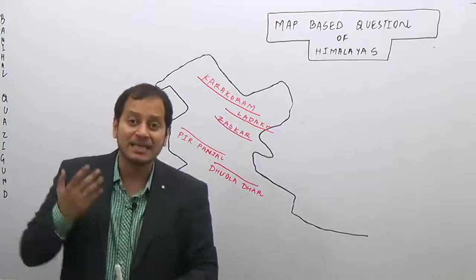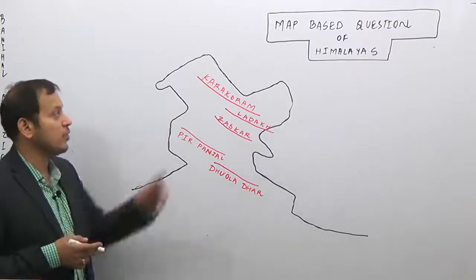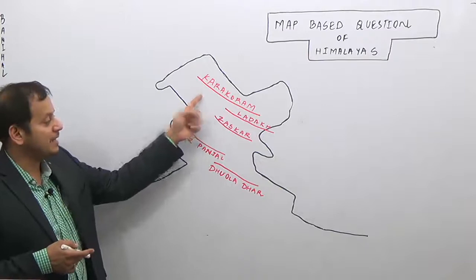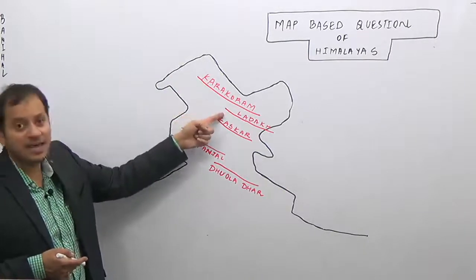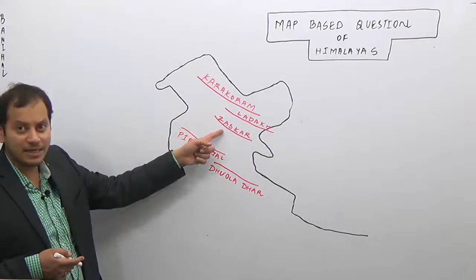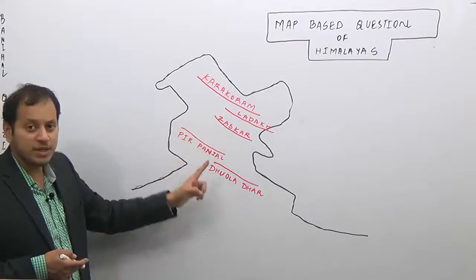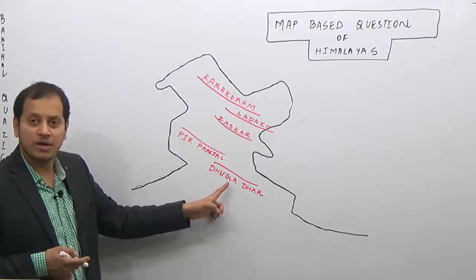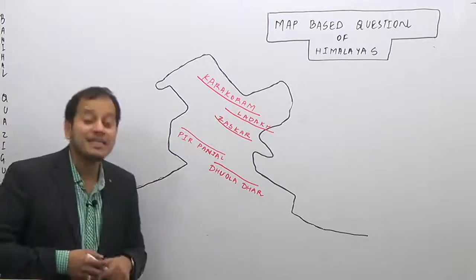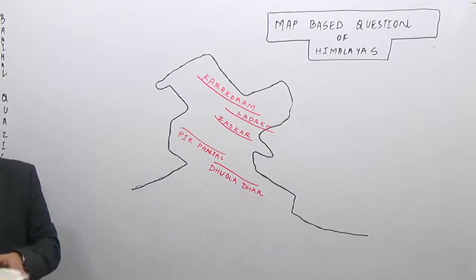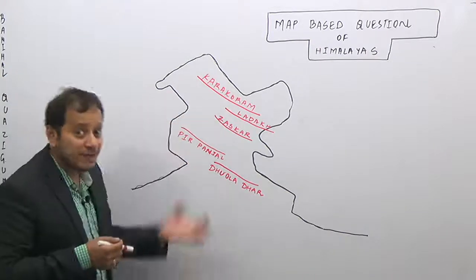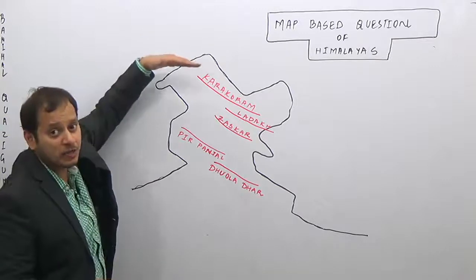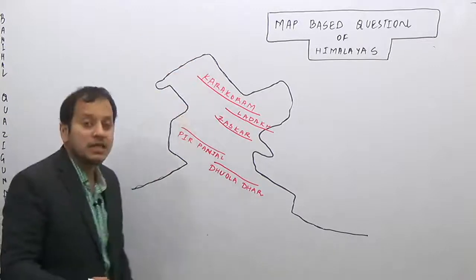So the major ranges of the Himalayas from the north to south: we know that Trans-Himalayas, first is the Karakoram range, then the Ladakh range, then the Zaskar range of the Greater Himalayas, then the Pir Panjal range and the Dhauladhar range of the Himalayas. So these are the major ranges of the Himalayas from the north to the south. This is one part of a map-based question: Karakoram, Ladakh, Zaskar, Pir Panjal and Dhauladhar ranges.